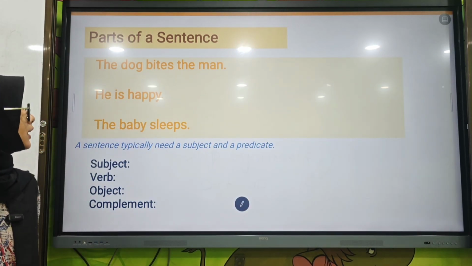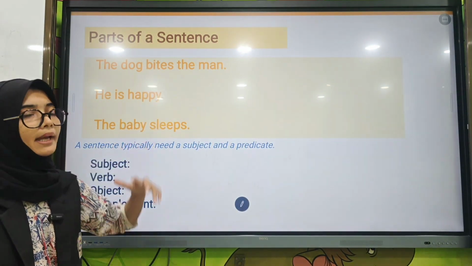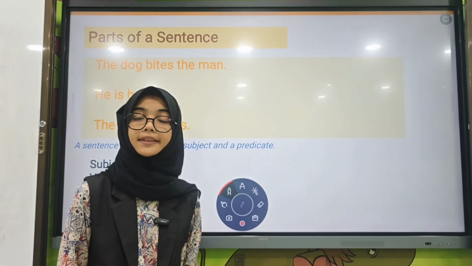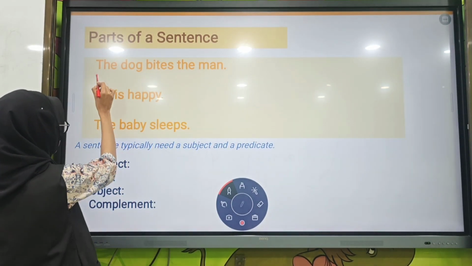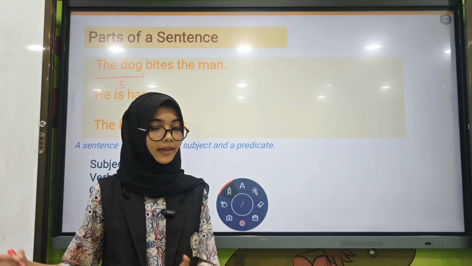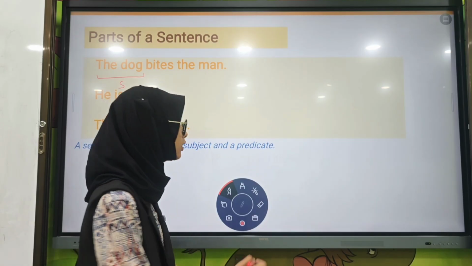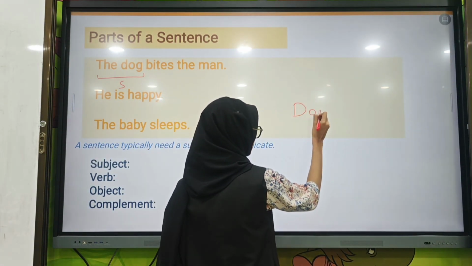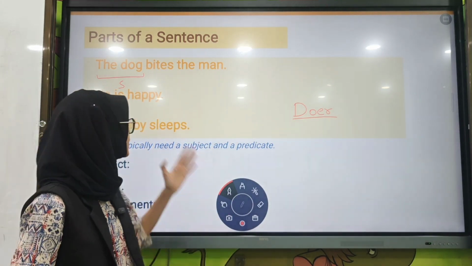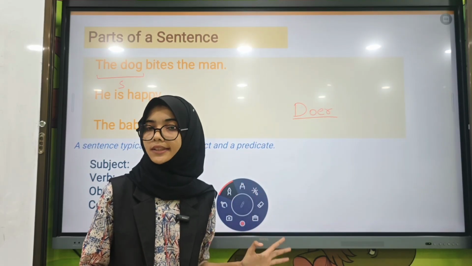Here, part of a sentence. The dog bites the man. What is the subject here? What is the subject in the sentence? The dog. The dog is the subject. Why? Because it is performing the action? No. The one who is performing the action is called the doer. So here, the dog is the subject because it is who the sentence is about.